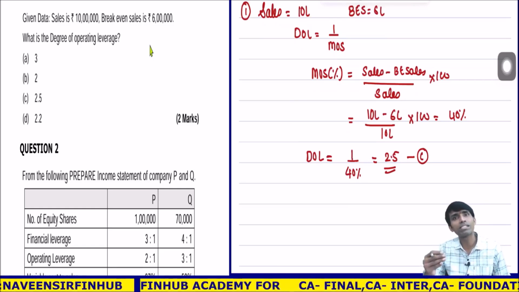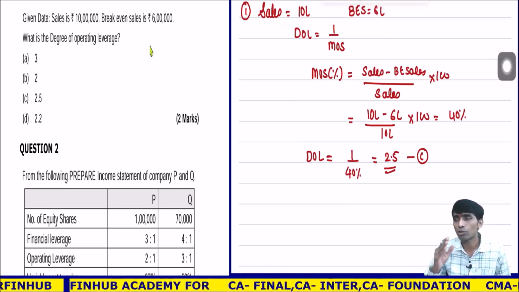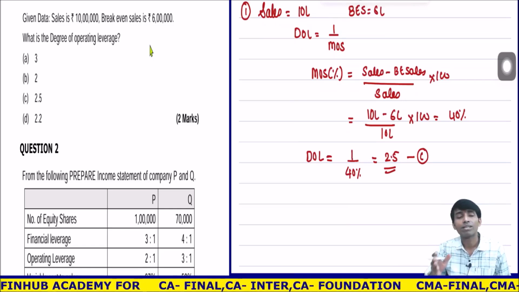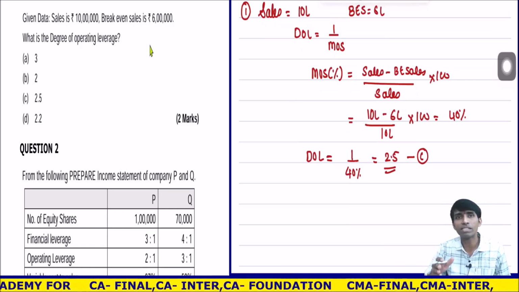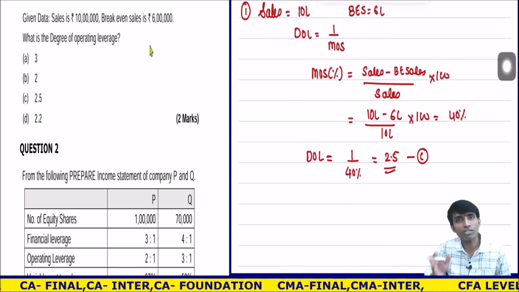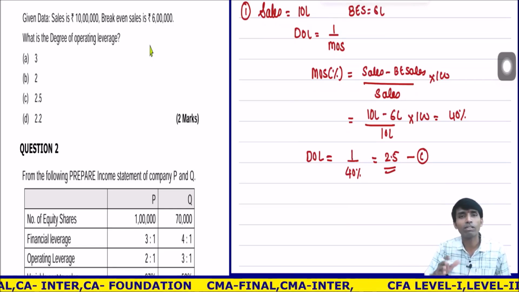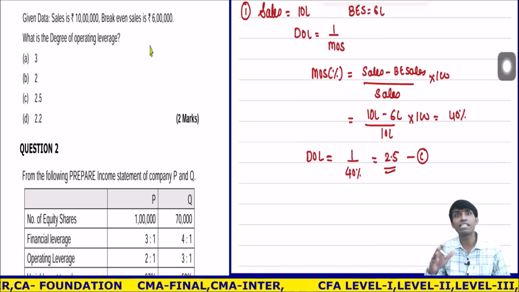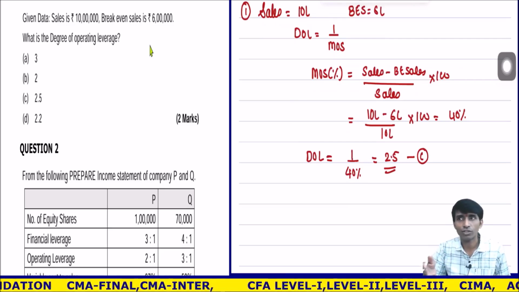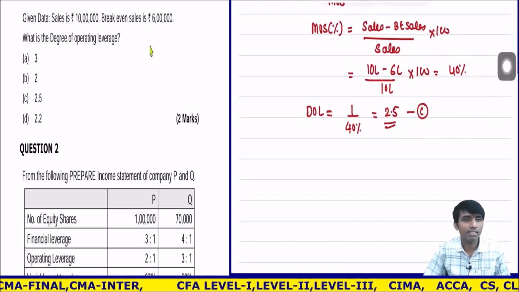But whenever the paper is easy and you are prepared, you should always follow the sequence, because it becomes easy for the paper checker. The less stress you give the paper checker, the easier it is to get the marks. Understood?